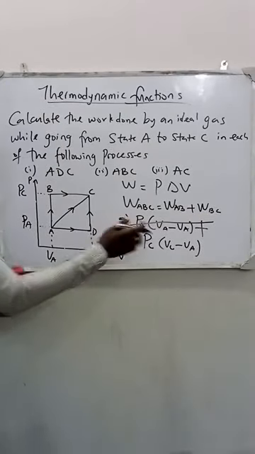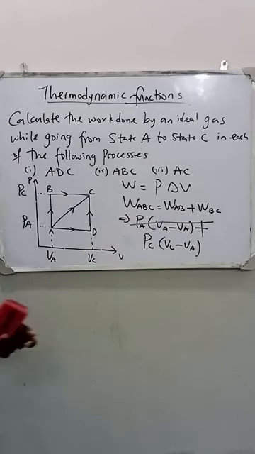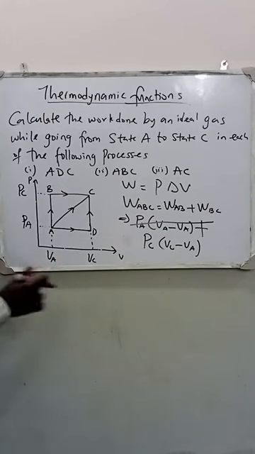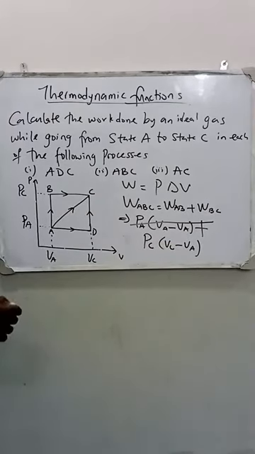At the end of the day, the whole of this is also gone. Why? At constant volume, there is no change in volume, and the work done is 0. At constant volume, under thermodynamics, our work done is 0. That is why our work done along ABC is now given as PC into VC minus VA.